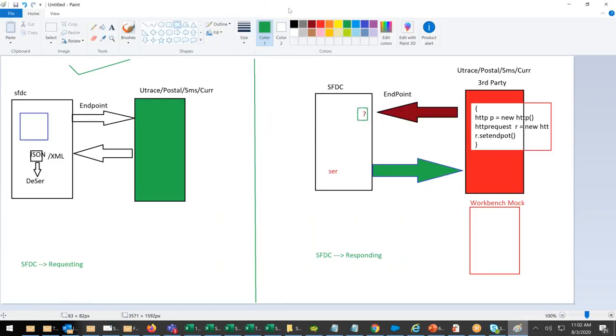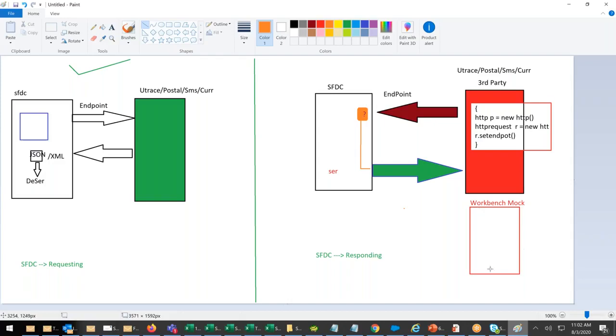Whatever you request, my service will take the request. It will do the required work, and after that it will give the response also. It will create the account and then respond back. Now the third party has to write a program to construct the URL and call through the endpoint URL. Do I have this control here? No. How will I see my response?